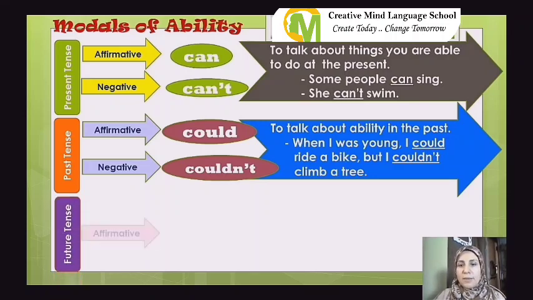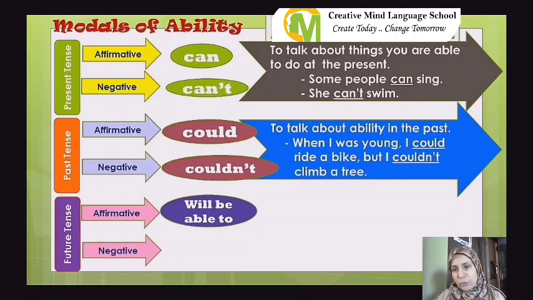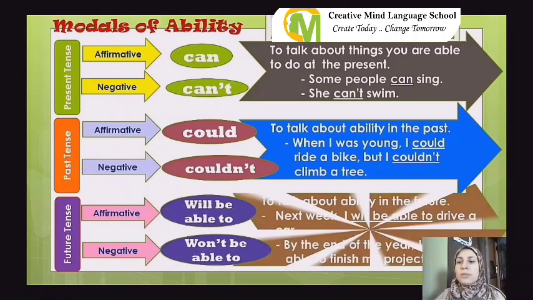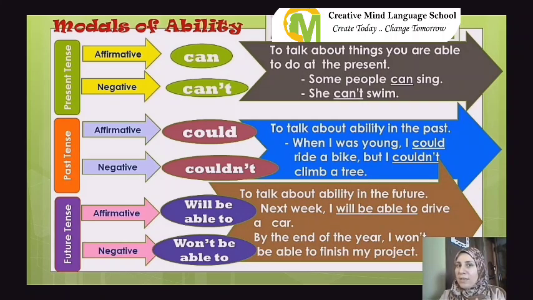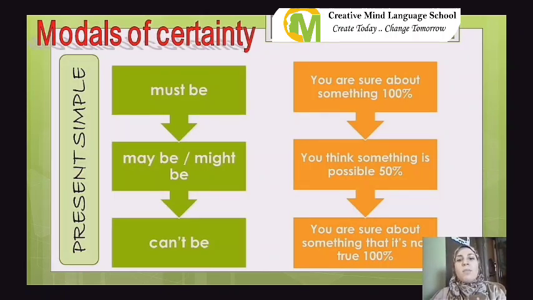The future tense. In the affirmative form we use will be able to, and in the negative form we use won't be able to. We use both of them to talk about ability in the future. Next week, I will be able to drive a car. By the end of the year, I won't be able to finish my project. Modals of certainty. In the present, we start with must be. It means that you are sure about something 100%. Then maybe or might be means that you think that something is possible, 50%. And can't be means that you are sure that something is impossible, 100%.